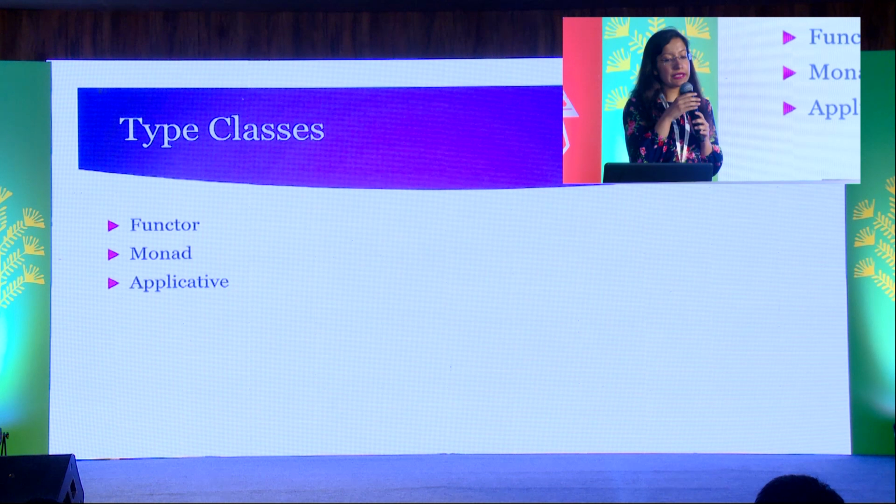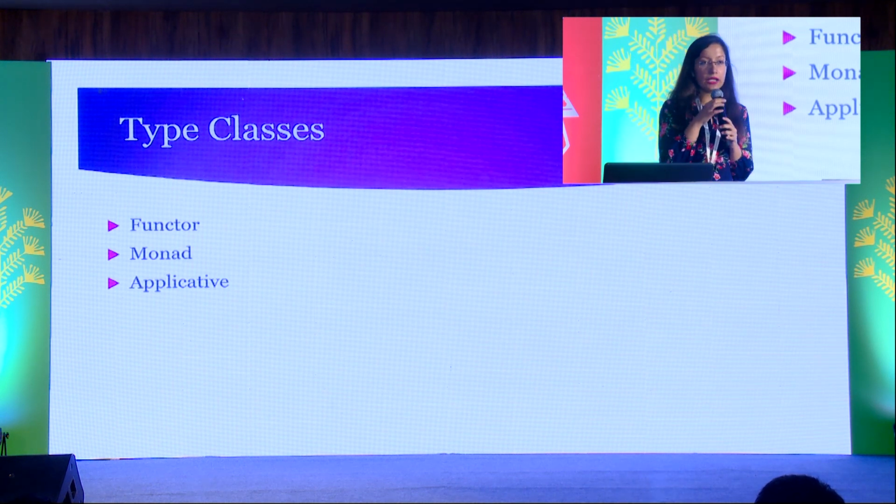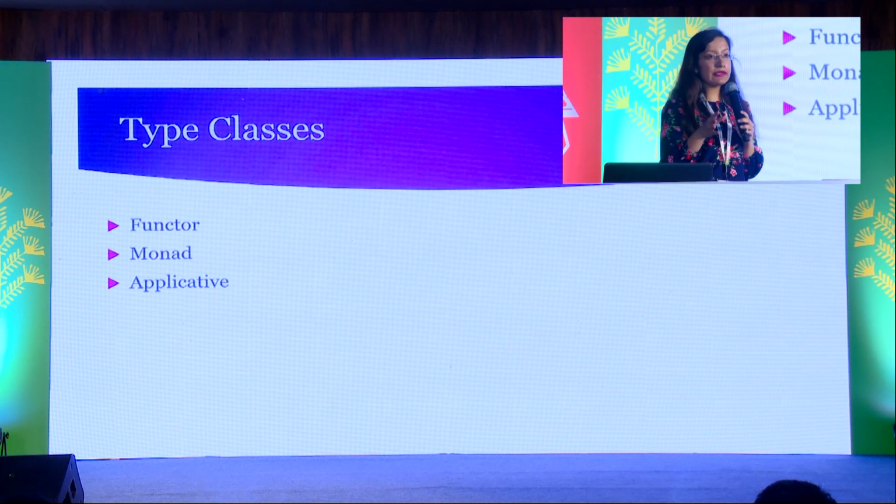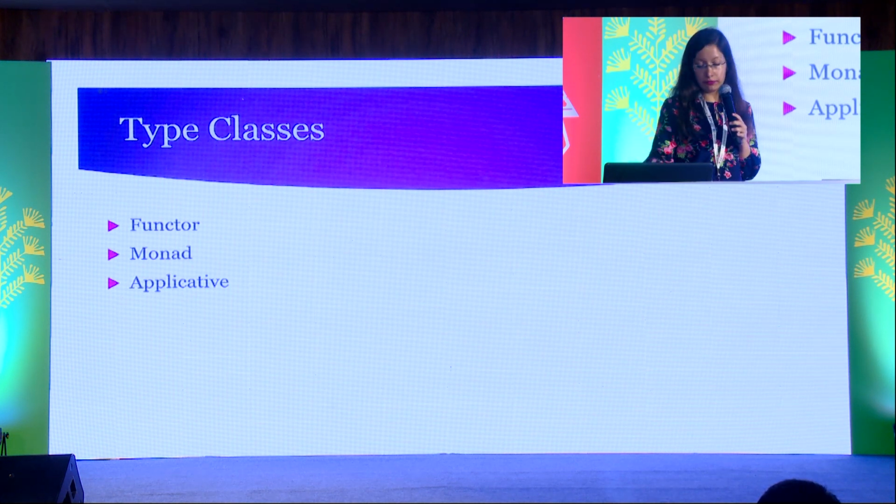So type classes are an important feature of Arrow. They denote behavior. There are 3 type classes which we'll be focusing on in this session: Functor, Monad, and Applicative.